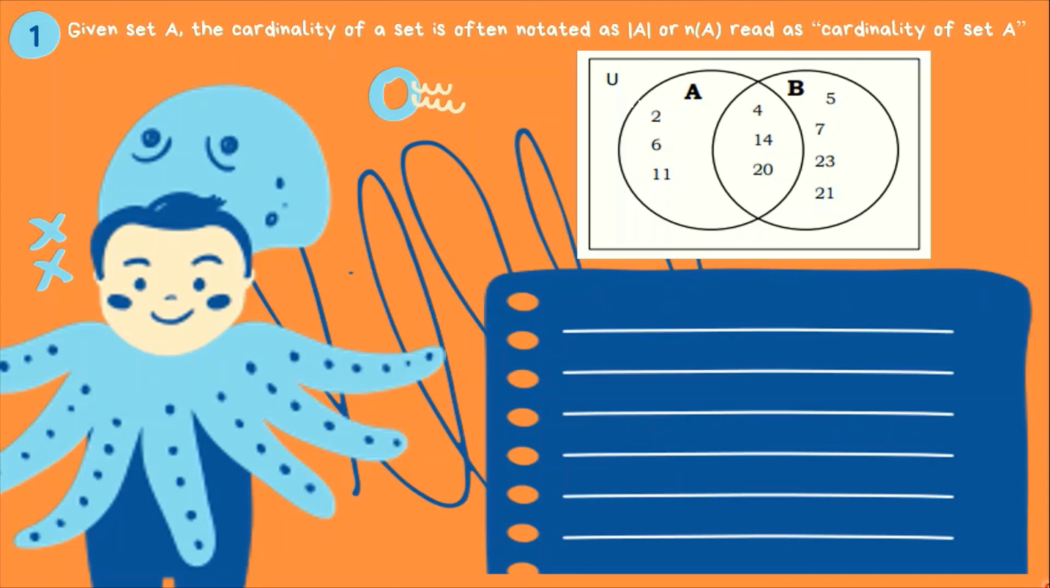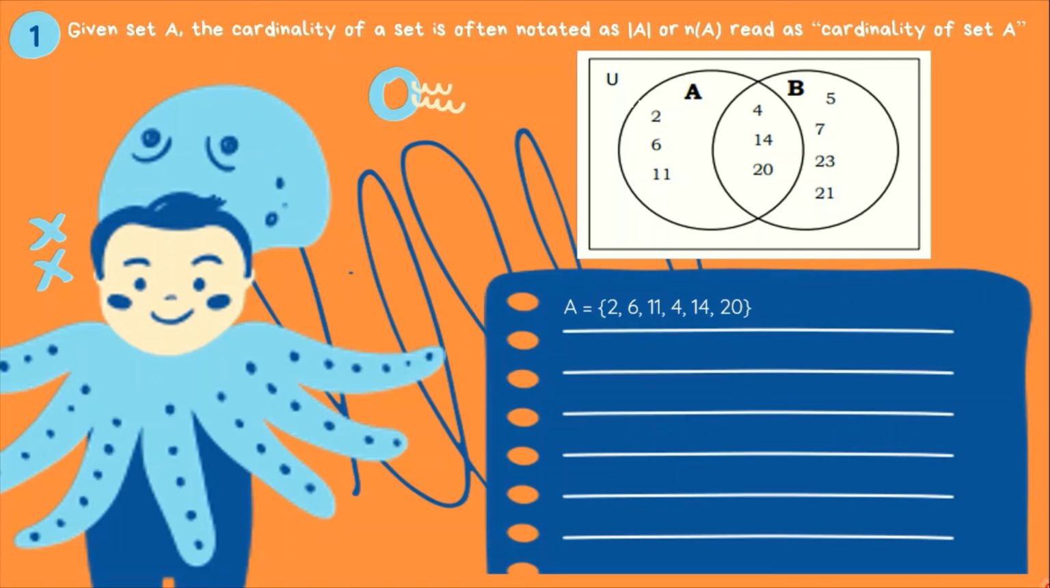So we have the same universal set with the two sets A and B. And in this video nga pala, we will use the latter. We will use n tapos enclosed ng parentheses. So this is set A. Listed yung kanyang mga elements.